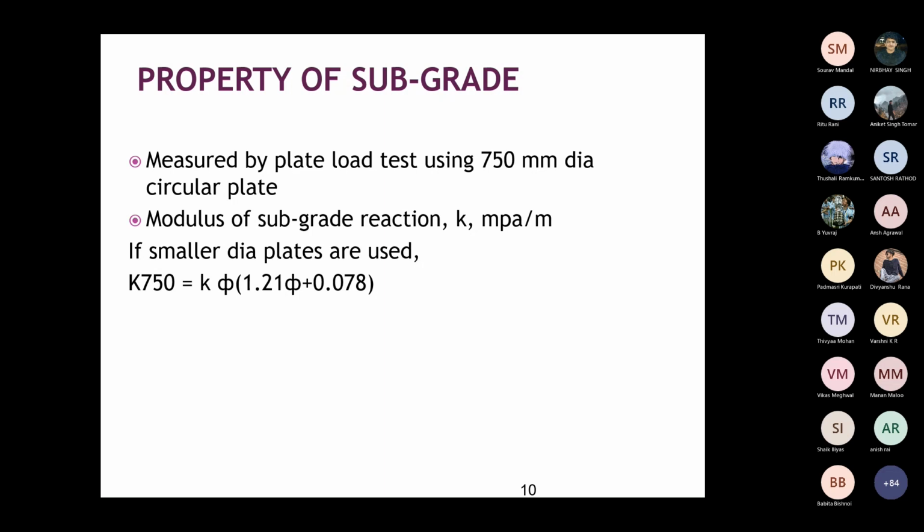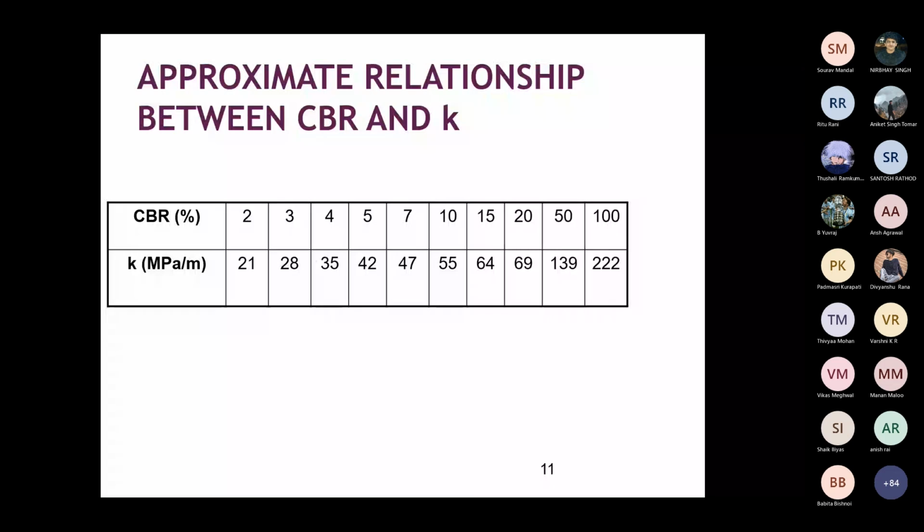So if you are not able to conduct the plate load test, you can correlate this K value, the modulus of subgrade reaction, from the CBR test. If the CBR value of the subgrade is 2, then as per IRC, the K value can be taken as 21 megapascal per meter. Similarly, if it is 3, it is 20, and it is given for other CBR values also. This is for the K value of the subgrade.